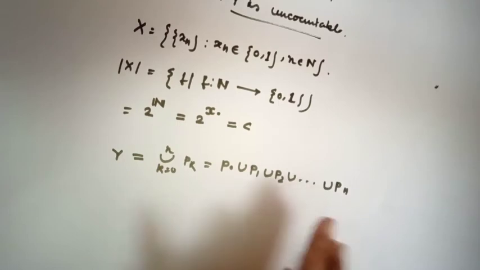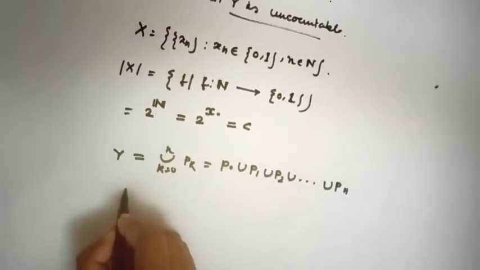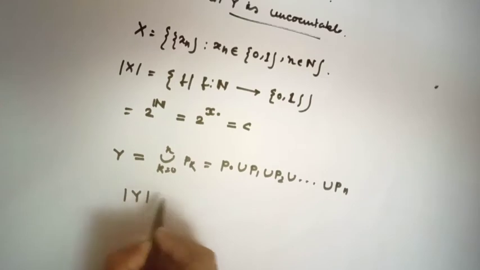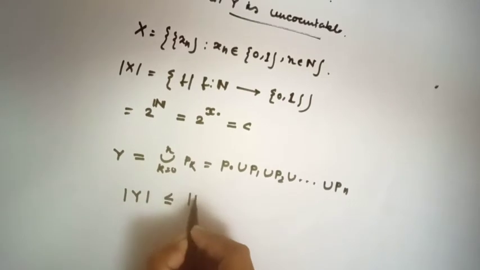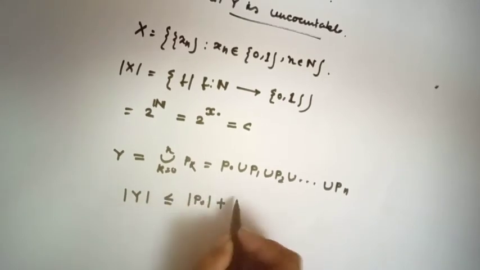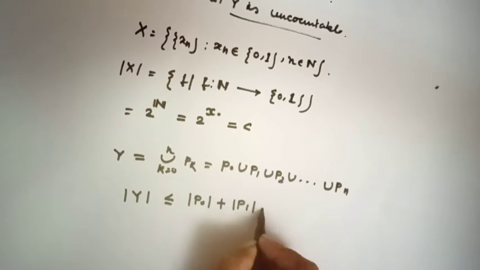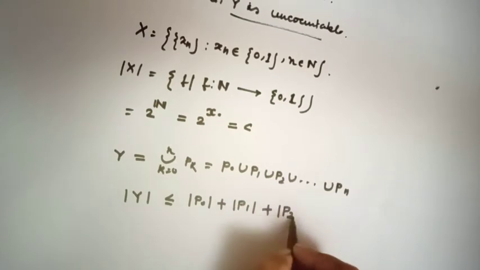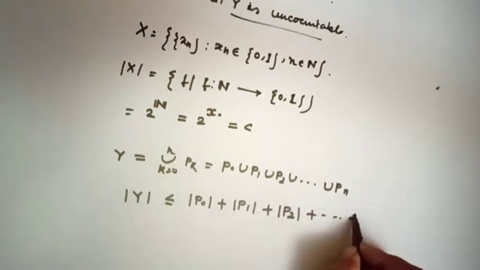Okay, that means the cardinality of Y is less than or equal to the cardinality of P0 plus the cardinality of P1 plus the cardinality of P2 plus dot dot the cardinality of Pn.